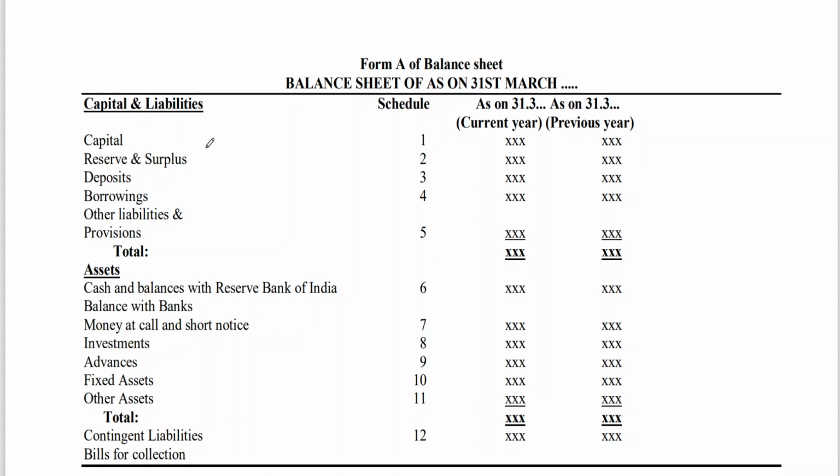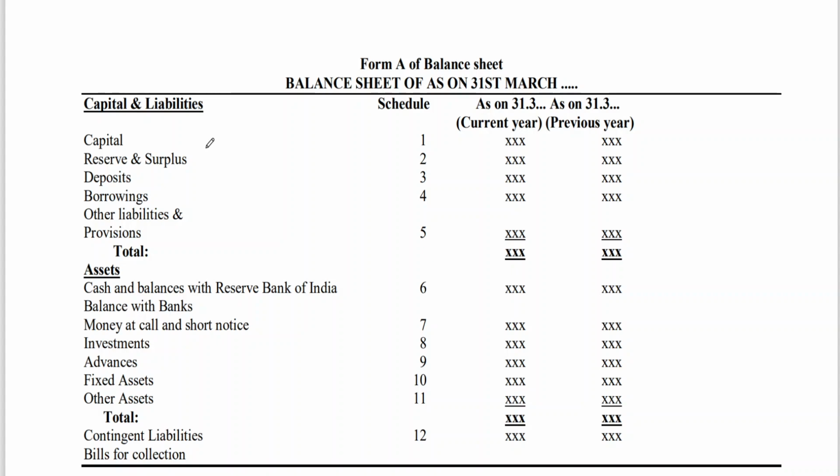Just have a glance at the balance sheet before I start explaining. This balance sheet I have explained once before, at the start of unit 2.